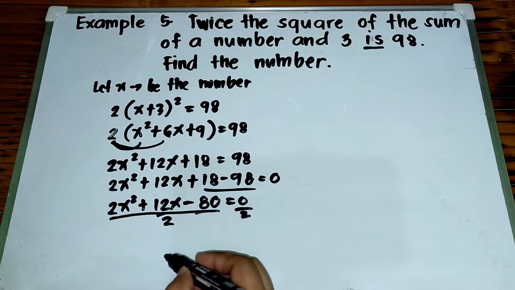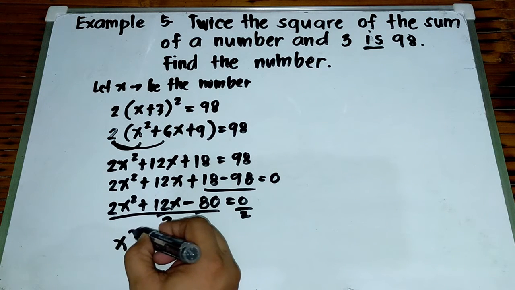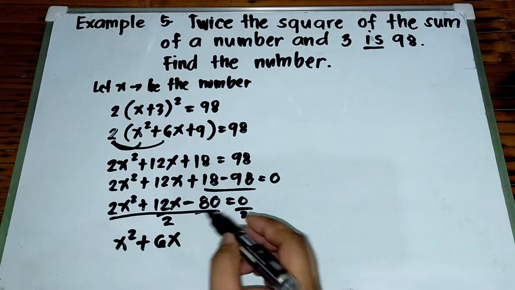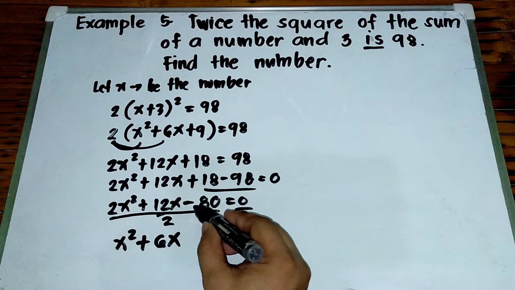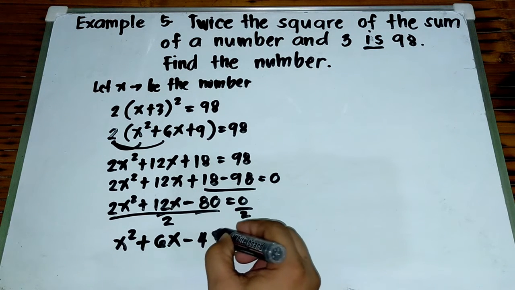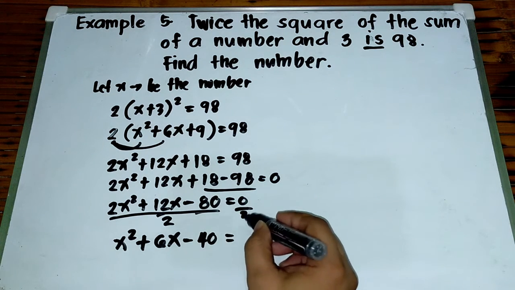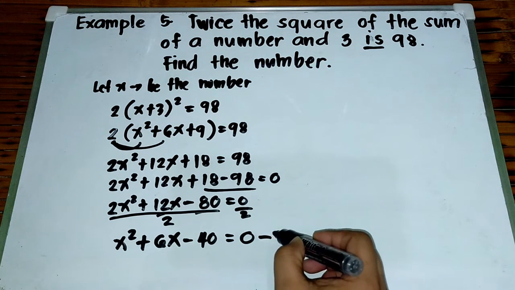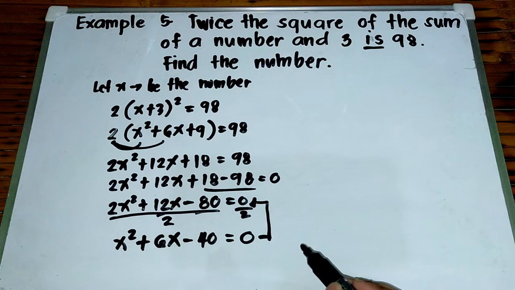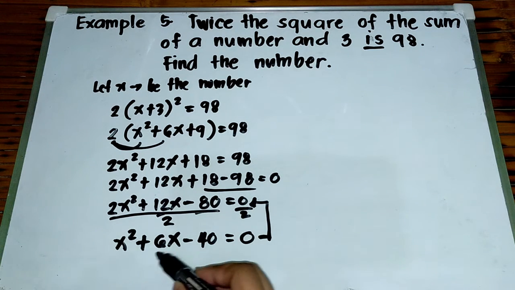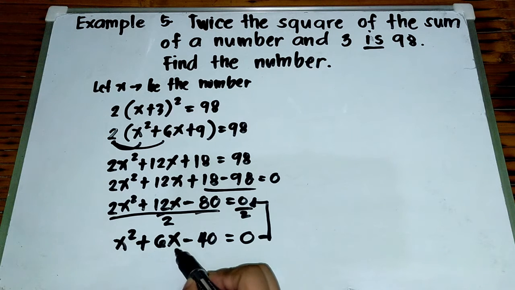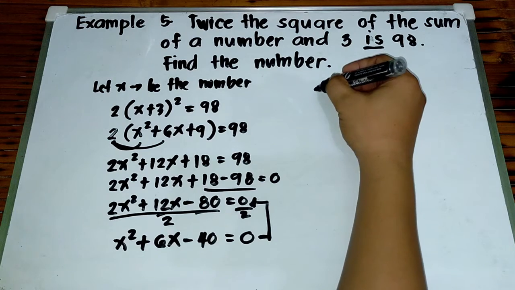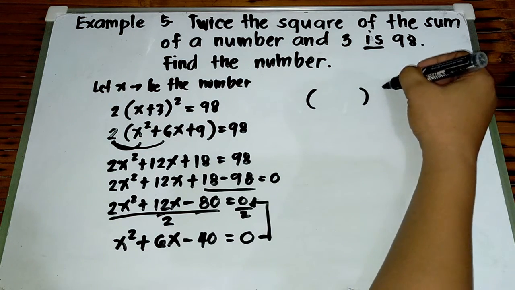So, 2x squared divided by 2, that is x squared. 12x divided by 2, that is 6x. And then, negative 80 divided by 2, that is negative 40, is equal to 0 divided by 2, that is 0. So, we have this new equation. This equation po is just the same with this. Sinimplify lang natin. Okay? So, getting the factors of x squared plus 6x minus 40. Ayan, magpa-factor na tayo.